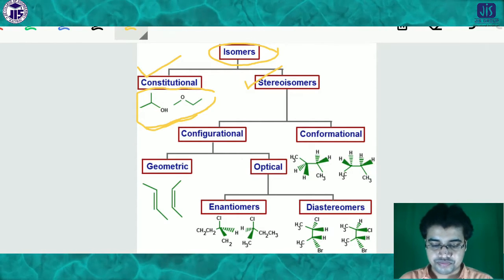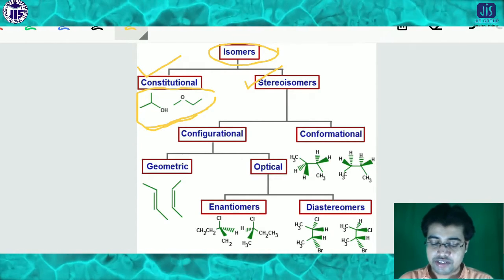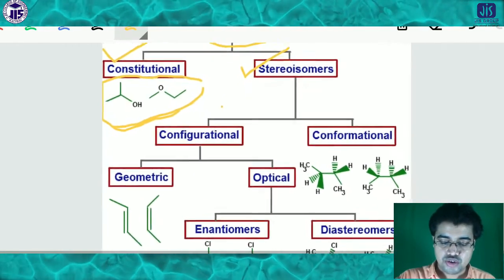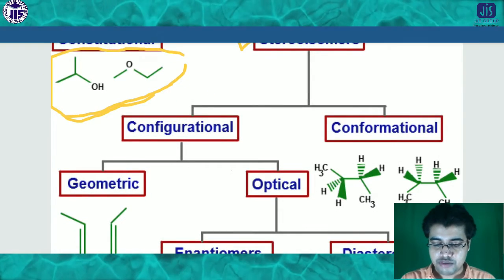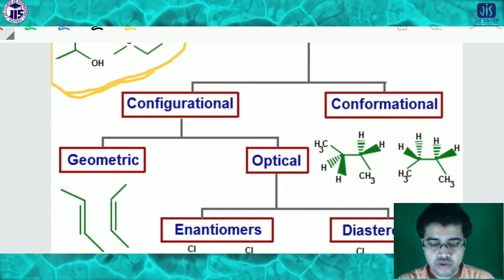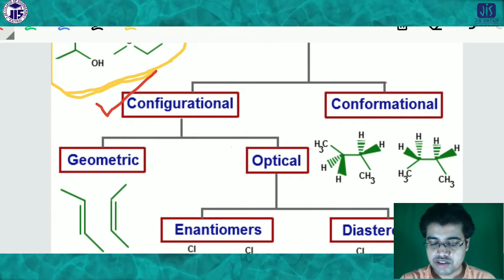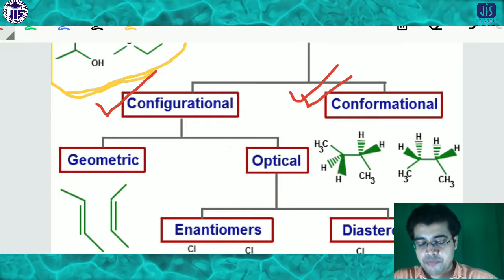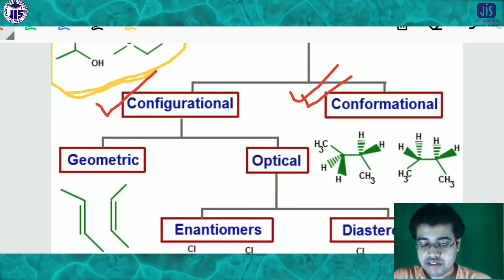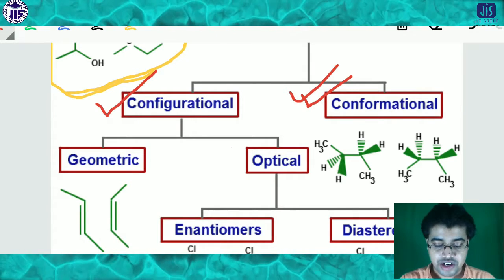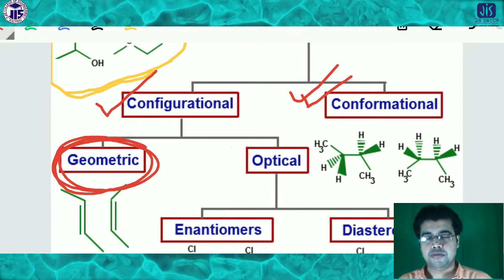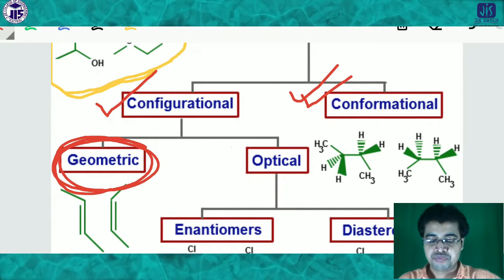Now come to the point that in case of stereoisomer, there are two types of stereoisomers. First one is the configurational, second one is the conformational. Conformational is also a different kind of isomer. Another type is the configurational. Configurational isomer is very much important. One is the geometric. Geometric means mainly cis-trans type of classification available in case of configurational isomer.